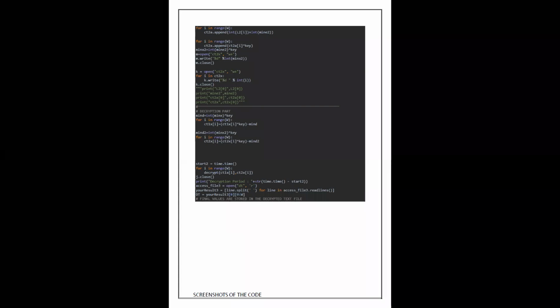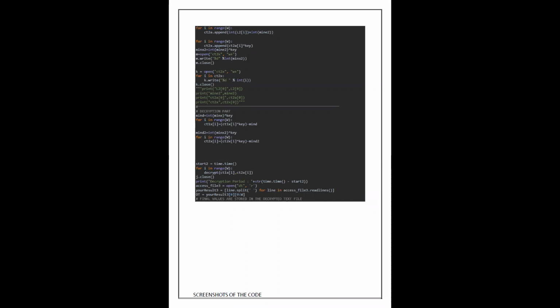This is also part of the time code only. The file is encrypted and decrypted, and we are calculating the time here for encryption and decryption. In the last part, we are now decrypting the file that we have already encrypted to show that the file which we have encrypted is now retrieved.